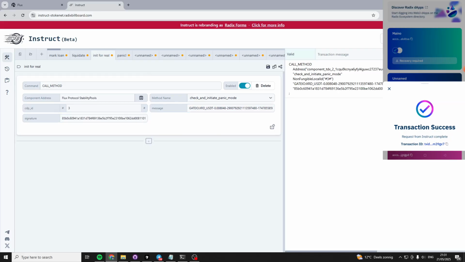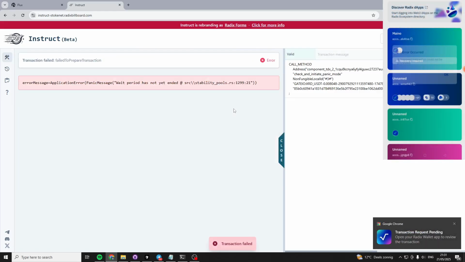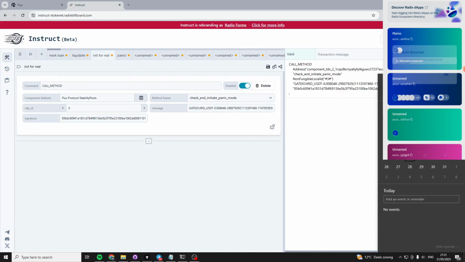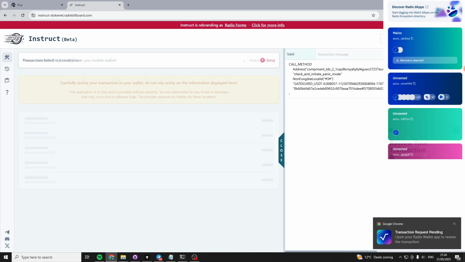If we would call this method now, it would say you cannot call it because the time's not yet over. So not yet, 3 minutes have passed. So let's see that. Yeah, transaction fails. Wait period that's not yet ended. So that's good. What time is it? Let's wait for 2 more minutes, I think, and then we should be able to enter this.